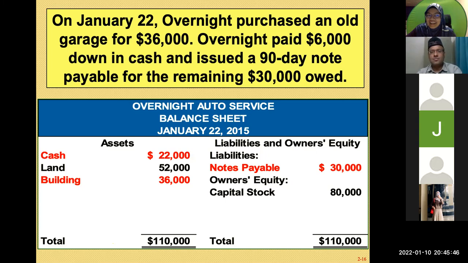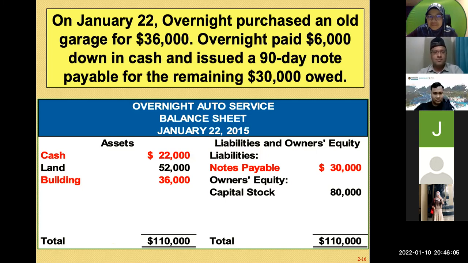Yes, Prof. Okay, what do you see here? What are the transactions here? What happened here? I can see the assets, which are the three items: the cash, land, and buildings. These are the three assets that belong to the company. And on the other side, the liability is what the company owes, right? Am I right? Yes, correct.